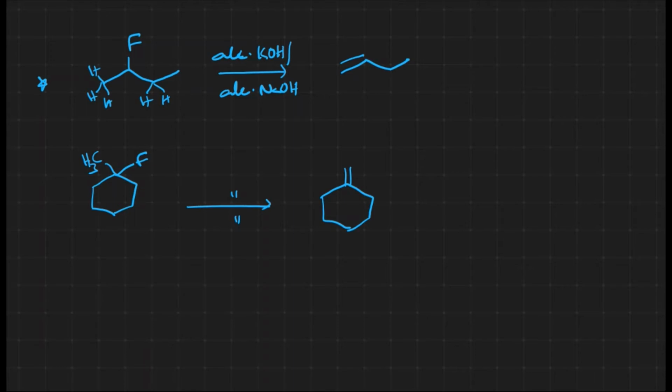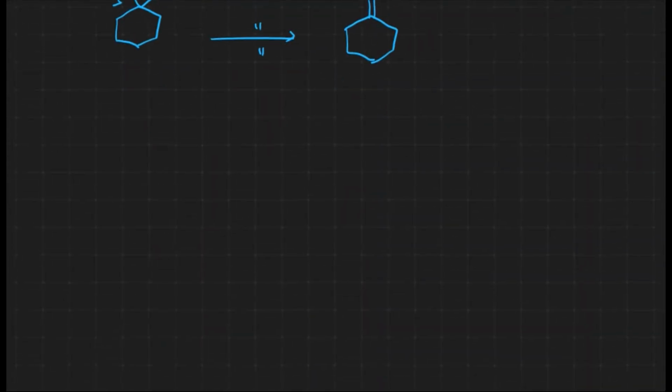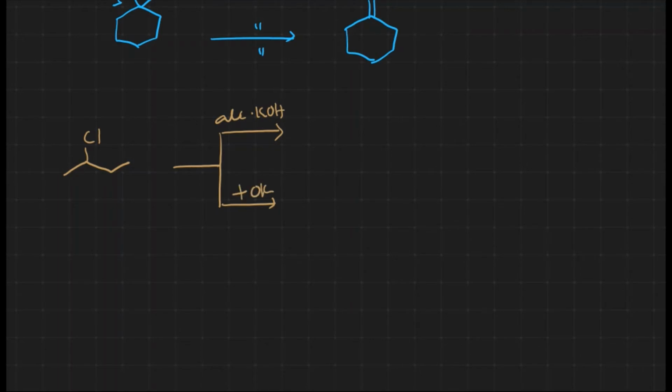Let us see the second condition: in presence of a bulky base. Let me take a haloalkane here. Let us take two kinds of bases: alcoholic KOH and potassium tertiary butoxide, which is a relatively bulky base.